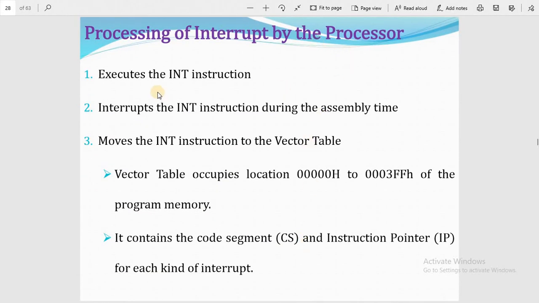Process control by the processor. Execution of the interrupt instruction: during assembly time, it moves the interrupt instruction to the vector table. The vector table occupies locations from 00H to 003FFH of the program memory. It contains the code segment and instruction pointer for each kind of interrupt.